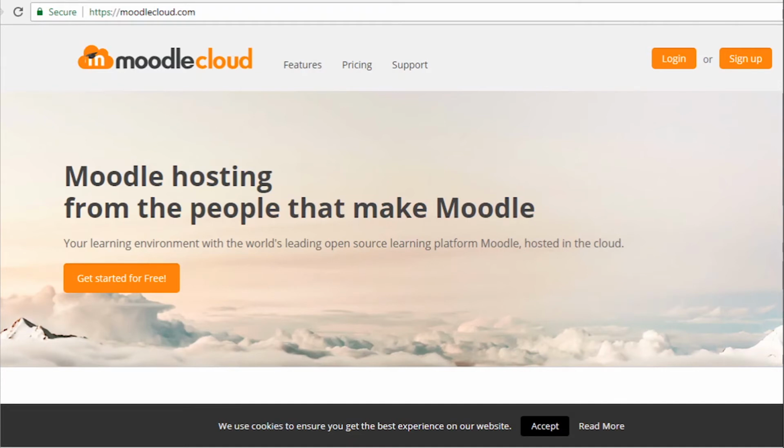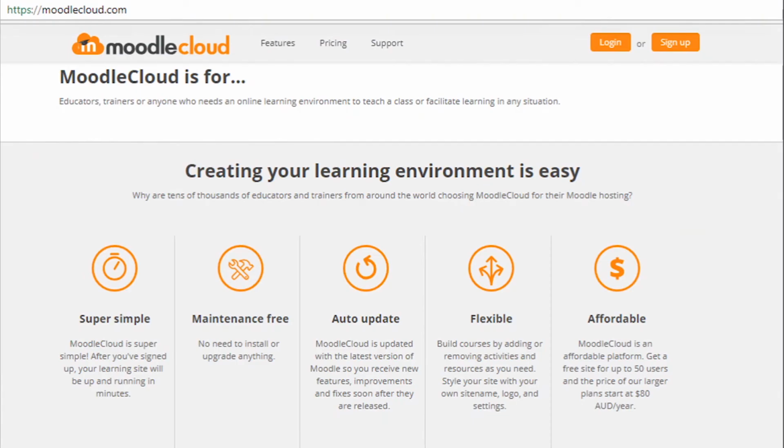In Moodle Cloud, you can create your own learning environment, and it is very easy and user friendly. It is simple, maintenance free, auto updated, flexible and affordable.